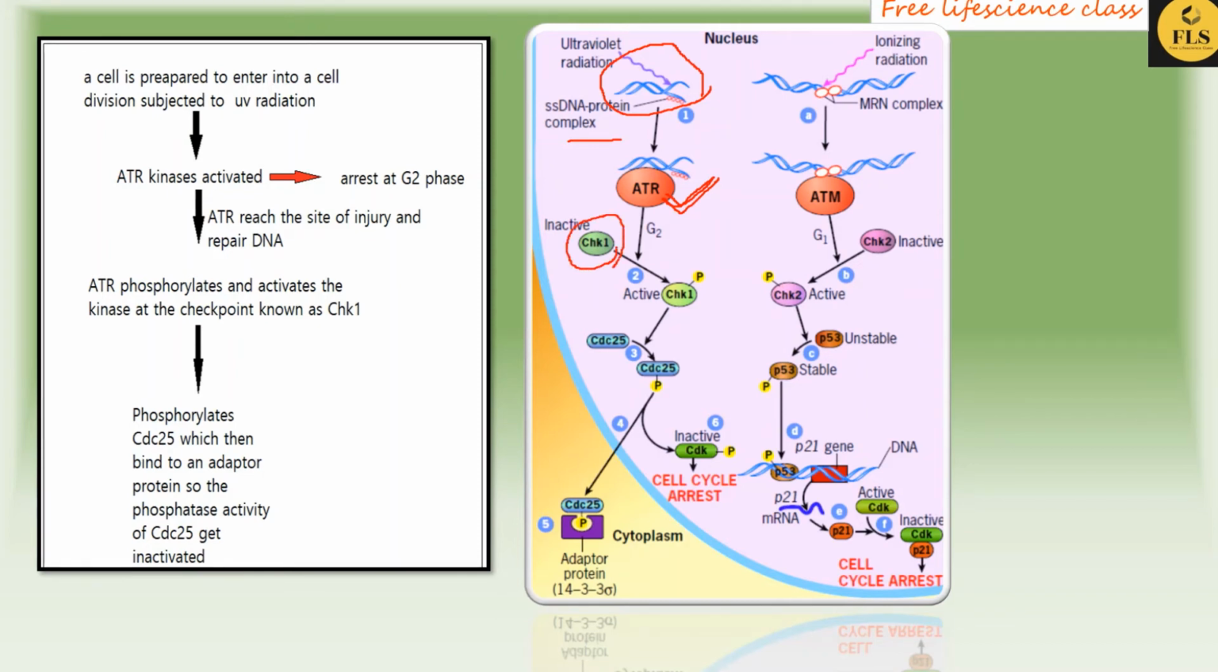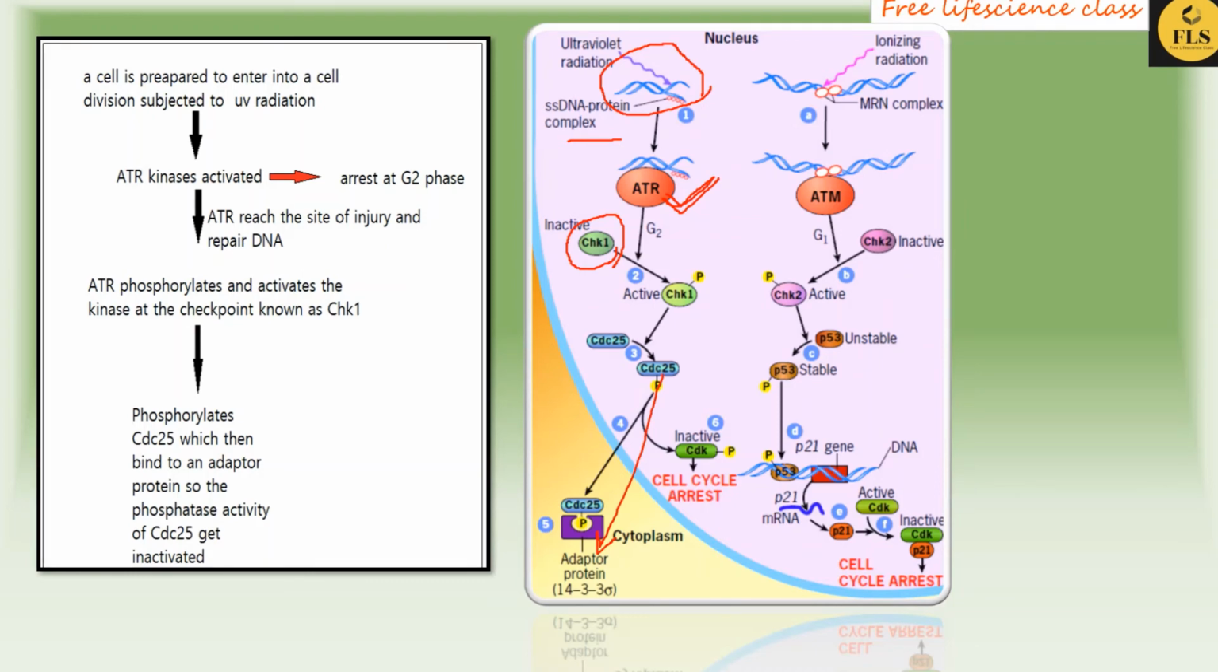This in turn will activate, or phosphorylate, another protein, a phosphatase known as CDC25. By phosphorylating CDC25, it will bind to an adapter protein, hence it will not be available for the cell cycle. When CDC25 is bound with the adapter protein, CDC25 is not available for activating the CDKs, hence no cell cycle progression will occur.